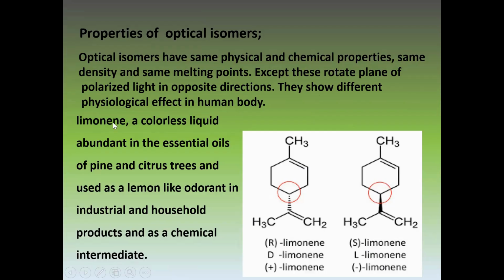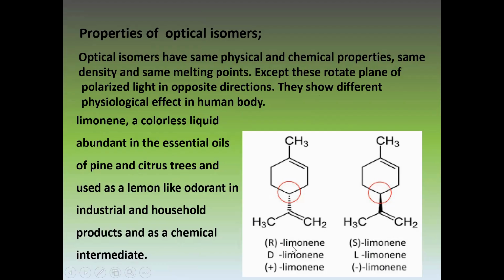For example, limonene, a colorless liquid, is abundant in essential oils of pine and citrus trees and used as a lemon-like odorant in industry and household products and as a chemical intermediate.